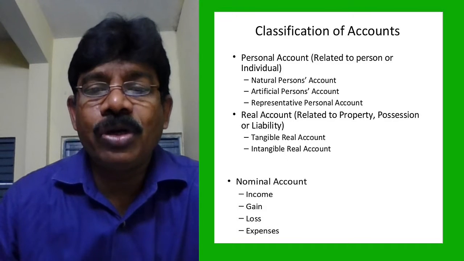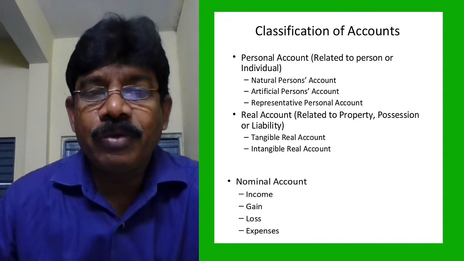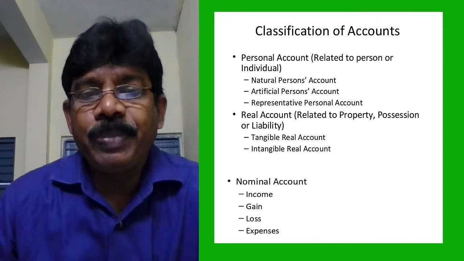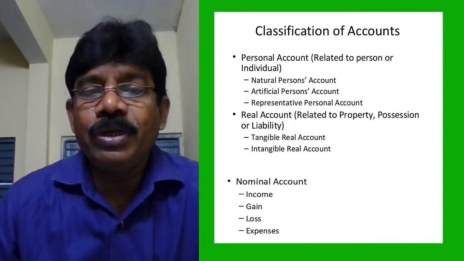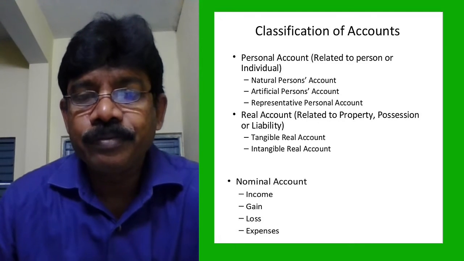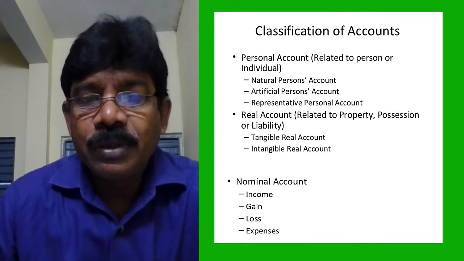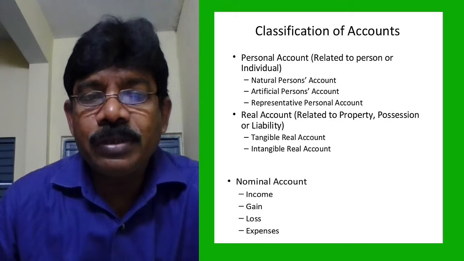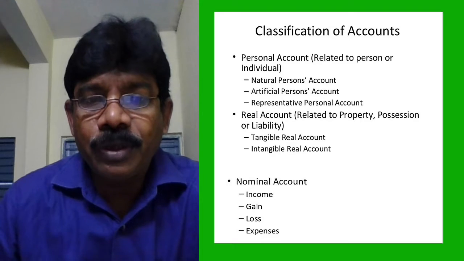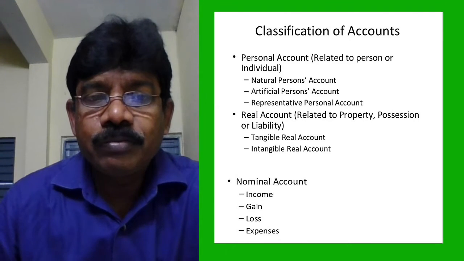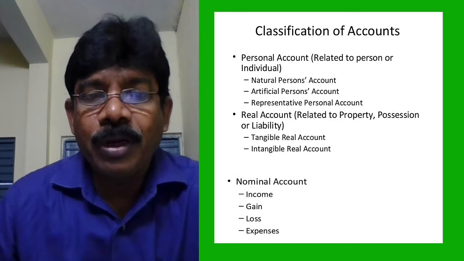And the third one is the nominal account. Why is it nominal? Its appearance, its existence will be in one year only, in that accounting period. I am repeating once again: the appearance of the account is in that particular accounting year only. Next year, it may or may not be there.